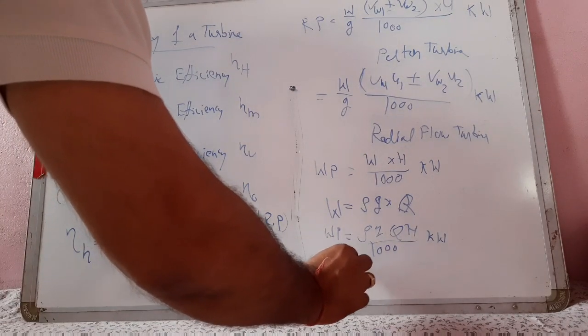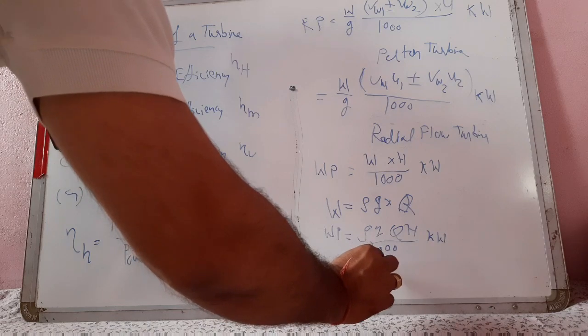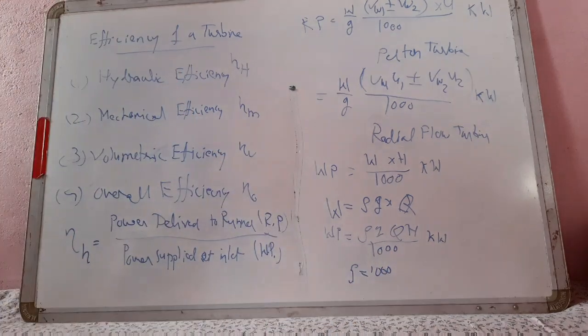As we know, for water the value of rho is 1000.